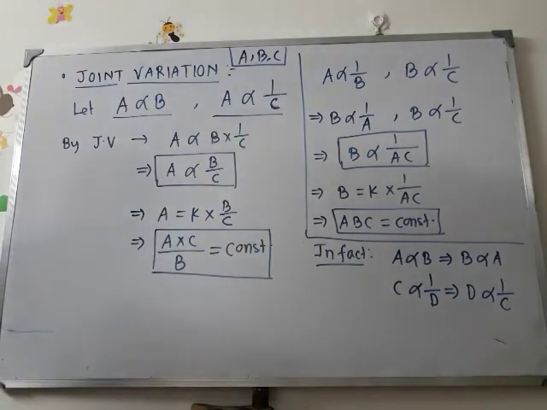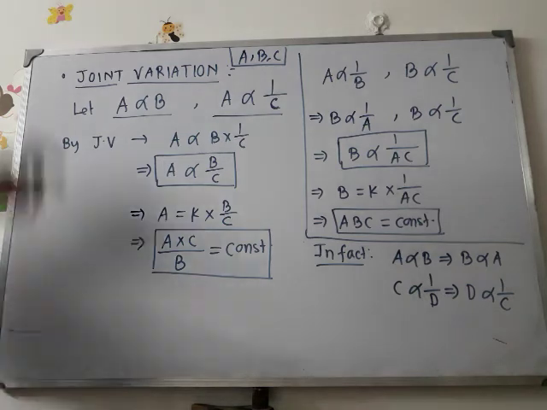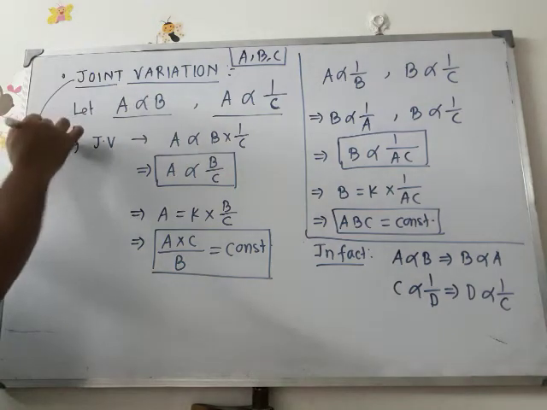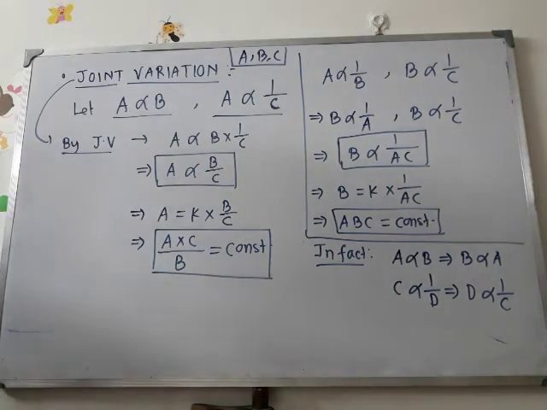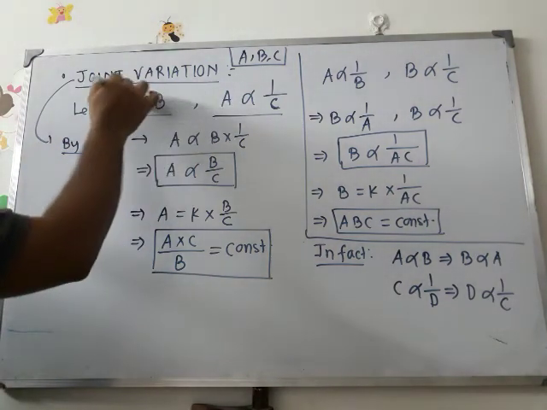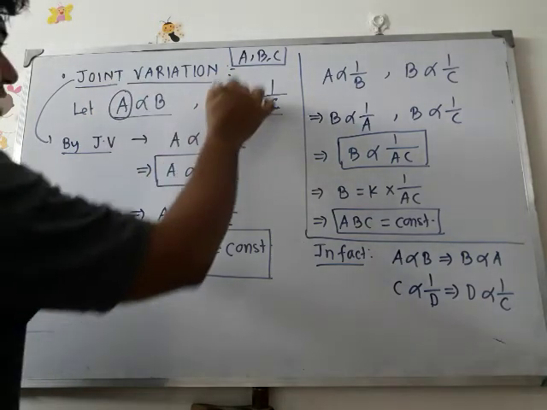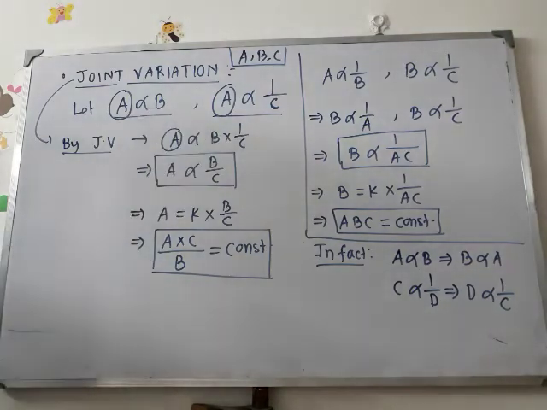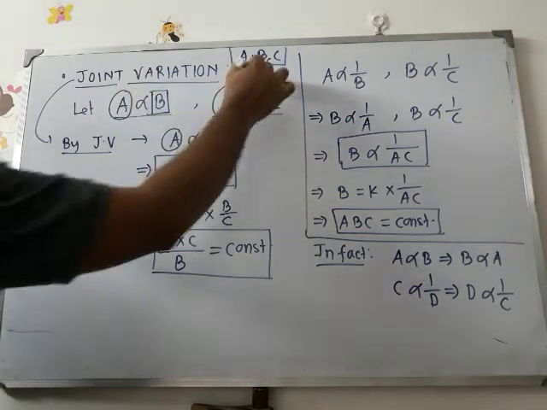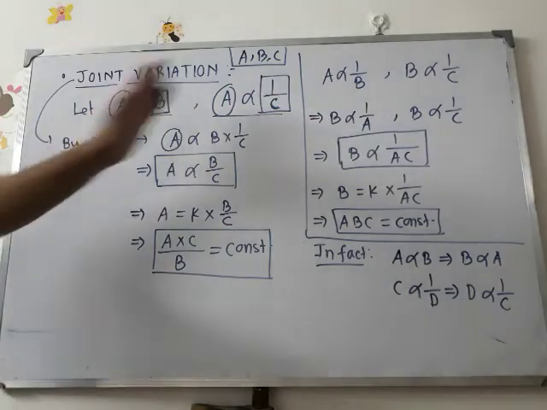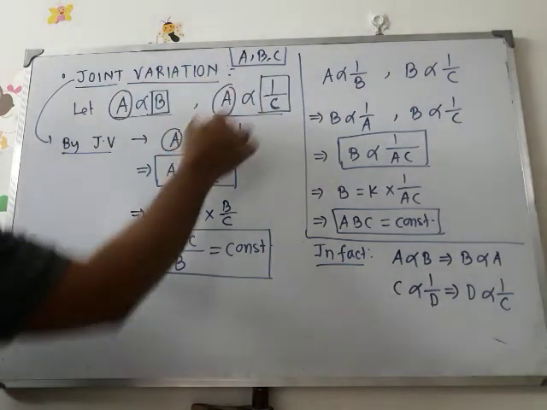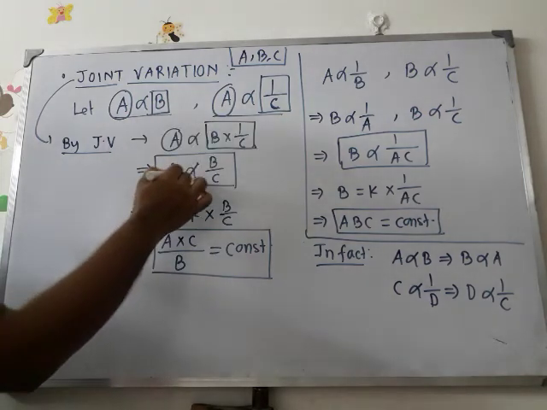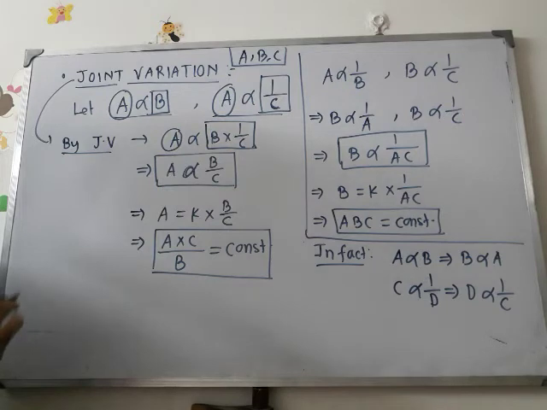Now if we are interested to combine these two variations, then what can be written? Then we can take the help of joint variation. By joint variation, we can write A, because you can observe the left hand side is A here and also A here, so the common thing is A. A is proportional to, what is the right hand side? It is B, and the right hand side here is 1 by C. Take the product of the right hand side, that is B into 1 by C. So ultimately we have A proportional to B by C. Got it?